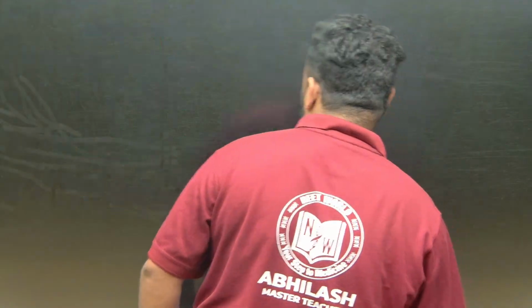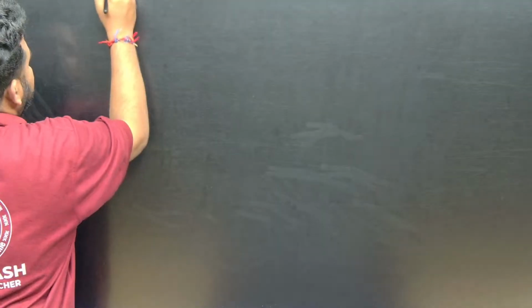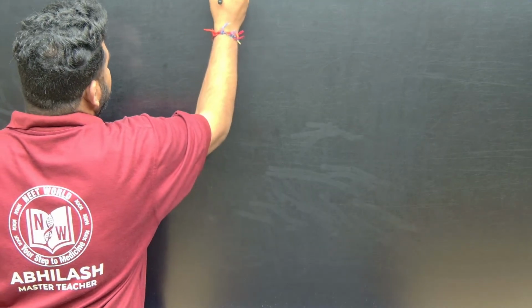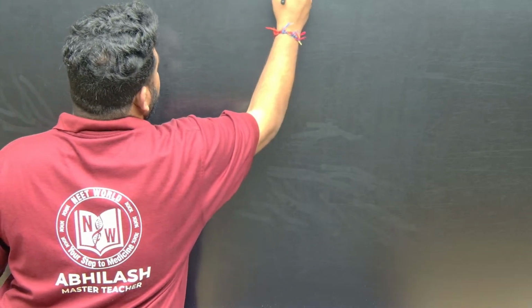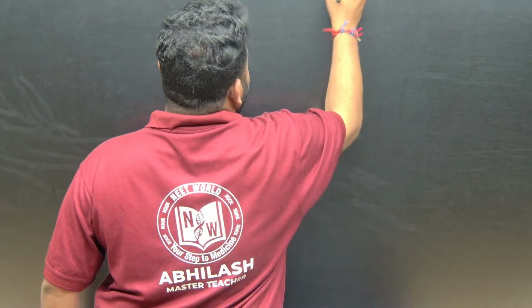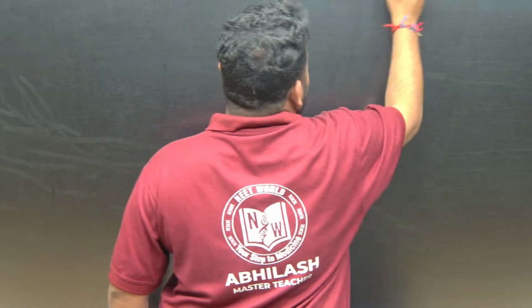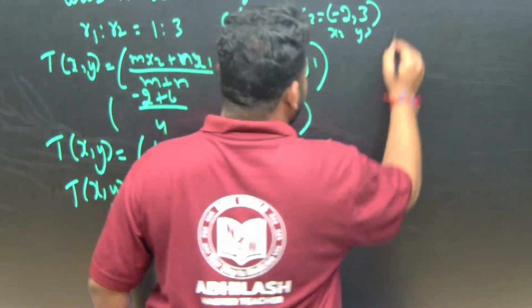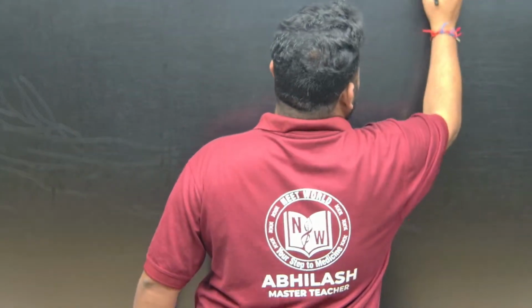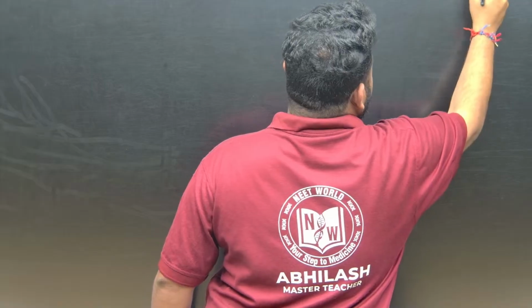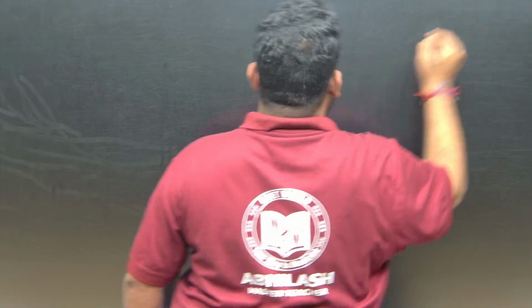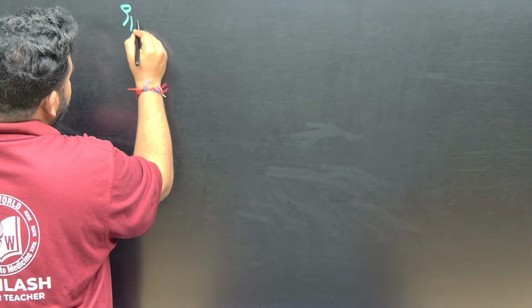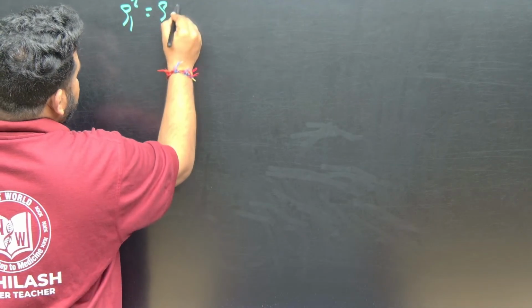So we have to write down: the equation of transverse common tangents at T, the transverse point 1 comma 9 by 2, is given by S1 square equals S into S11.